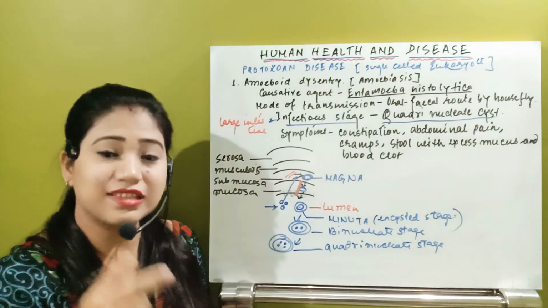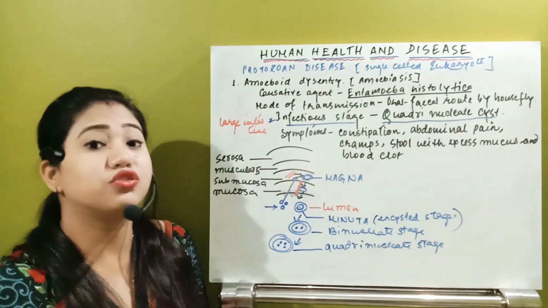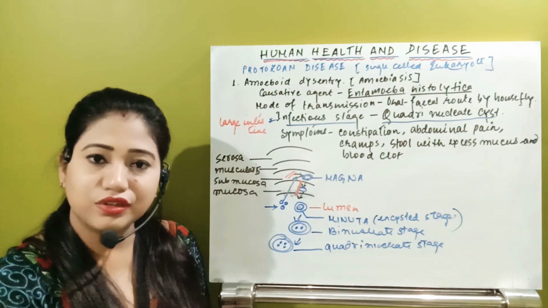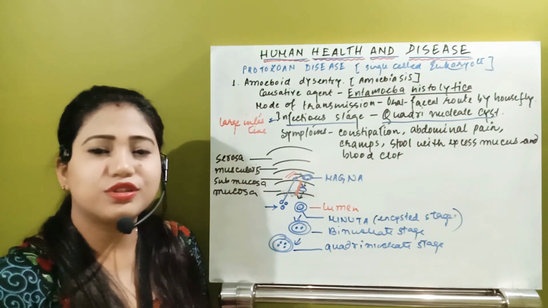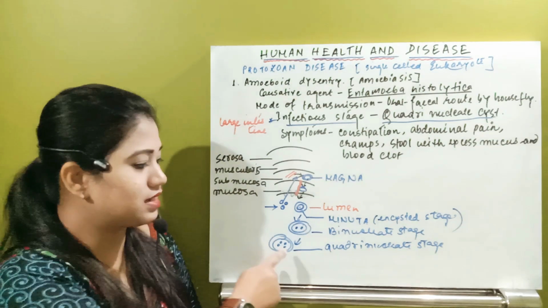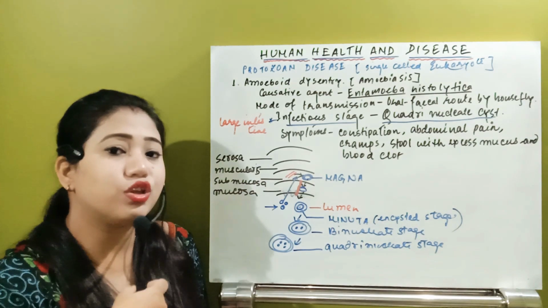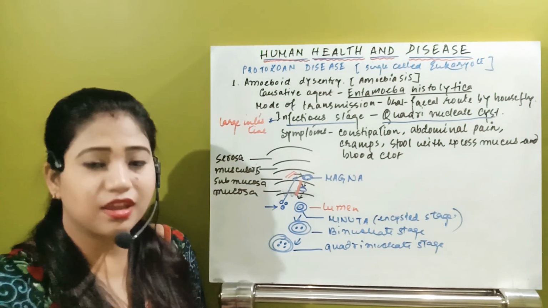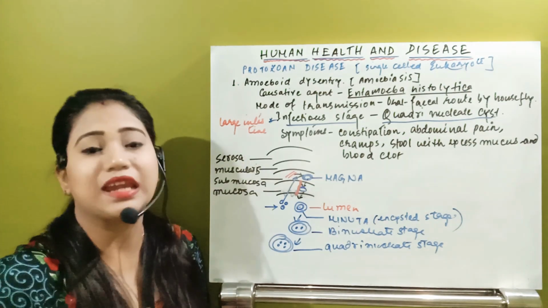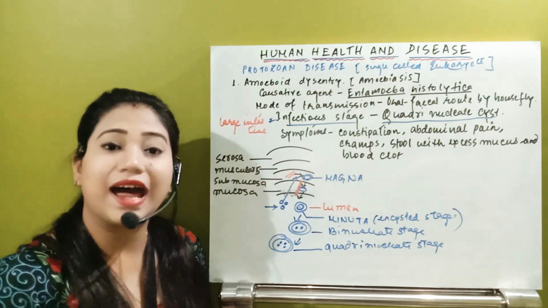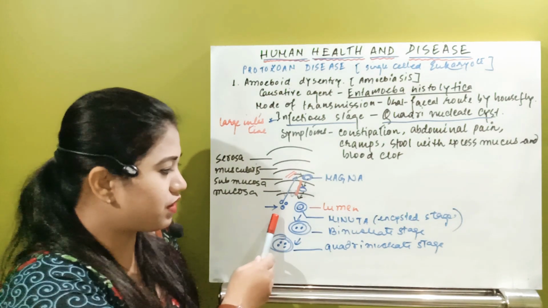Whenever the housefly falls on the fecal matter, after that it will transmit it to your house, that's why it's called housefly. And after that it falls on food or vegetables or fruit, then you take the fruit, and this adult one will enter into your body. Whenever it passes through your digestive or GI tract, from the esophagus it will reach the stomach, from the stomach the small intestine, and from the small intestine the large intestine.